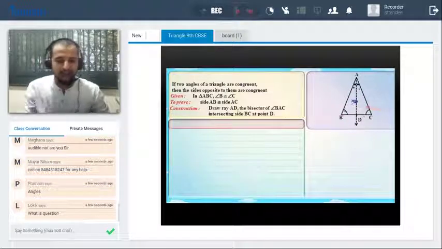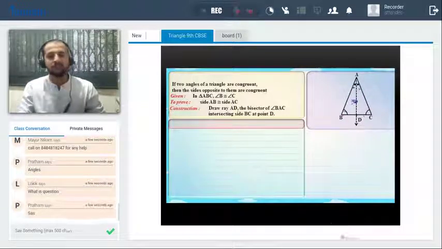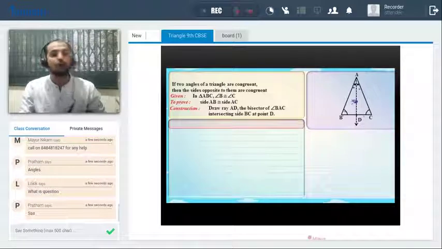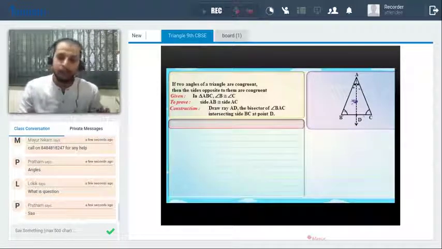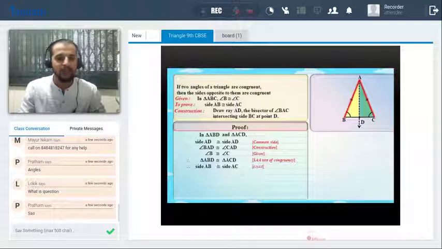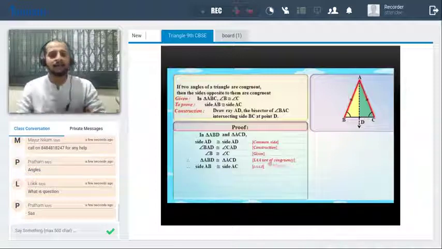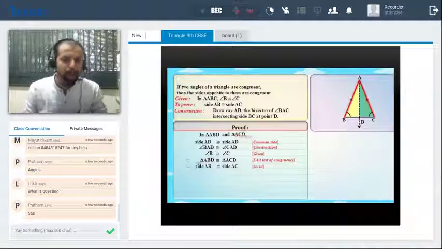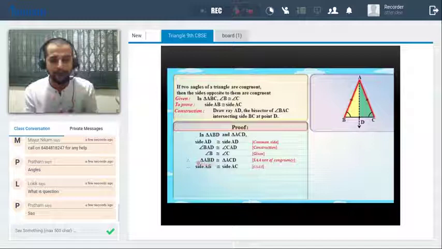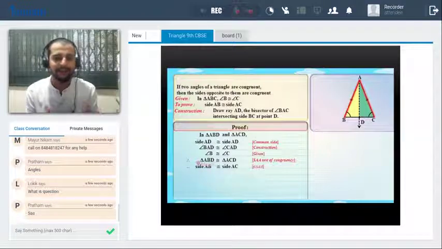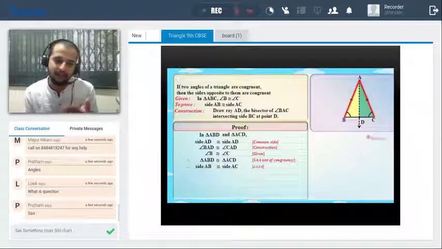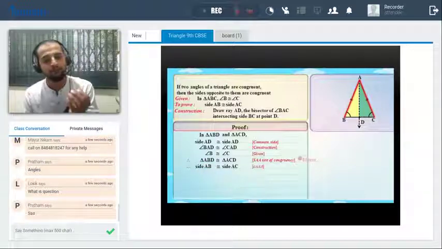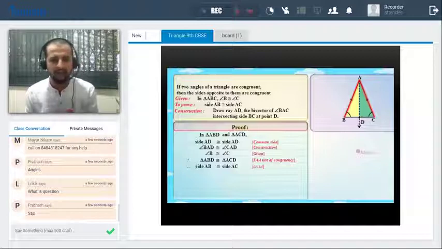Clear? So which test can we use here? Yes, beautiful. That is side, angle. No, not SAS. We have only one side here, right? And the two angles. So one side, two angles in the sequence, that means SAA. So by SAA criteria, the two triangles are congruent, and we know that if the two triangles are congruent, the remaining parts are definitely congruent. So here the remaining parts I can say AB and AC are congruent to each other. Any confusion till here?